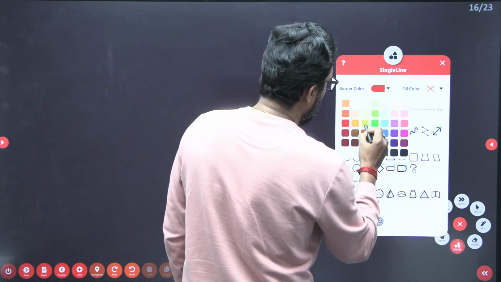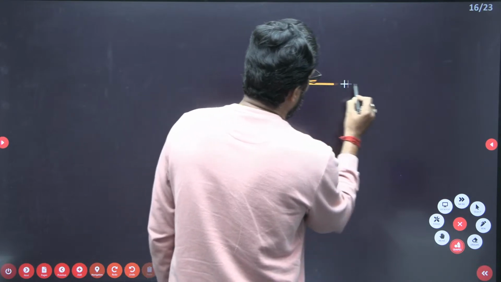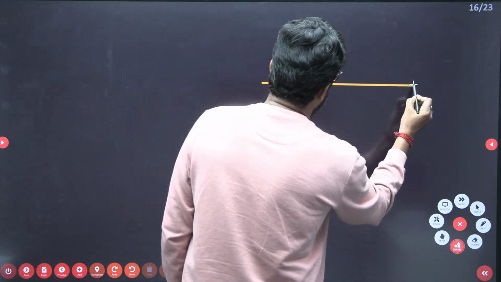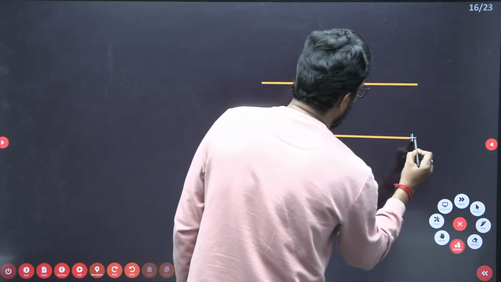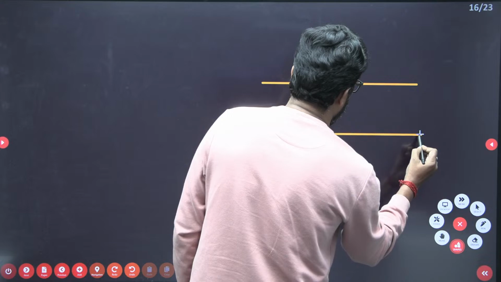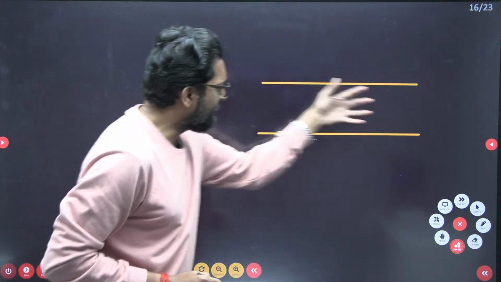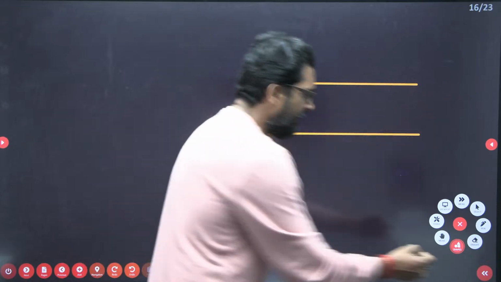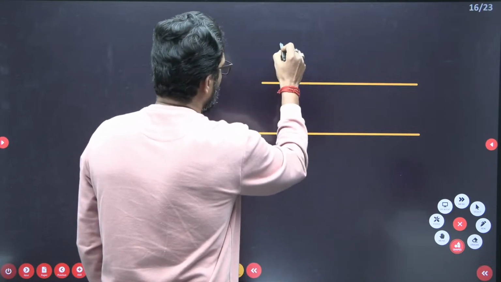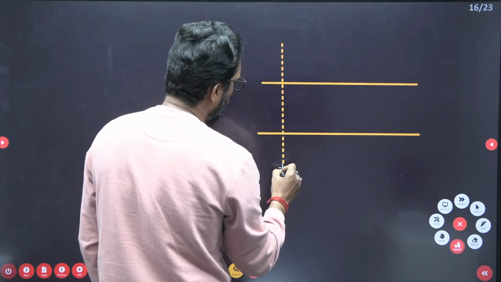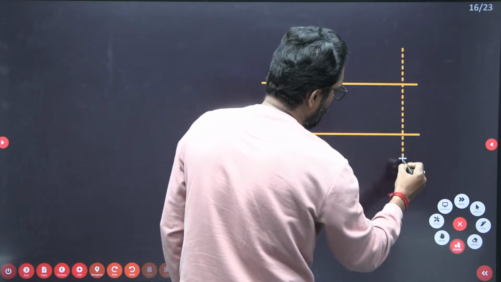This is your duct. The air comes in and the air exits, and this is your cross section, the inlet cross section, and this is your exit cross section from the duct.